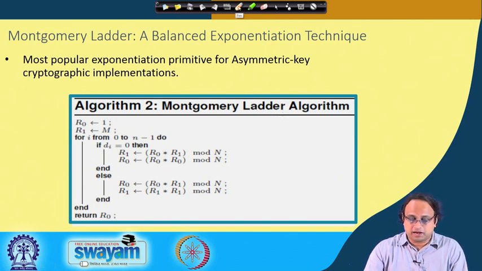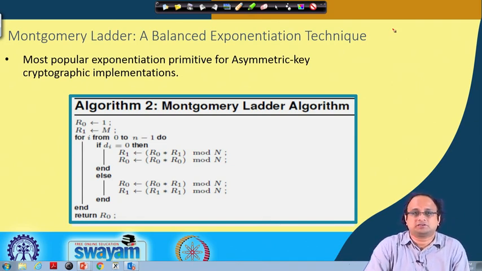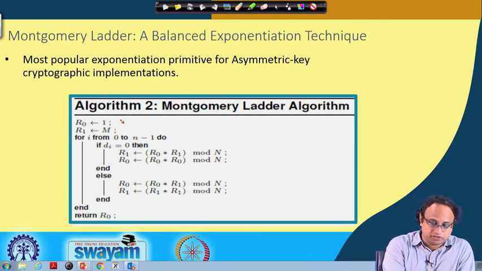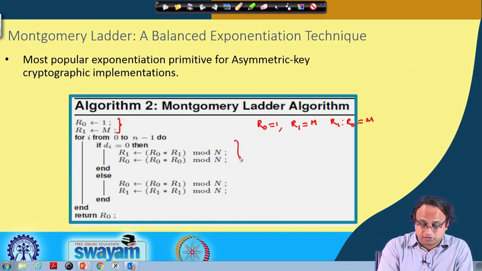The Montgomery ladder algorithm, as you can observe, as opposed to the previous implementation where there was only one register, that is the register S, now has two registers, R0 and R1. We initialize R0 to 1 and R1 to m. The ratio of R1 and R0, which is here m, essentially remains an invariant through this entire loop. So, this basically does not change. This invariance can be observed here.